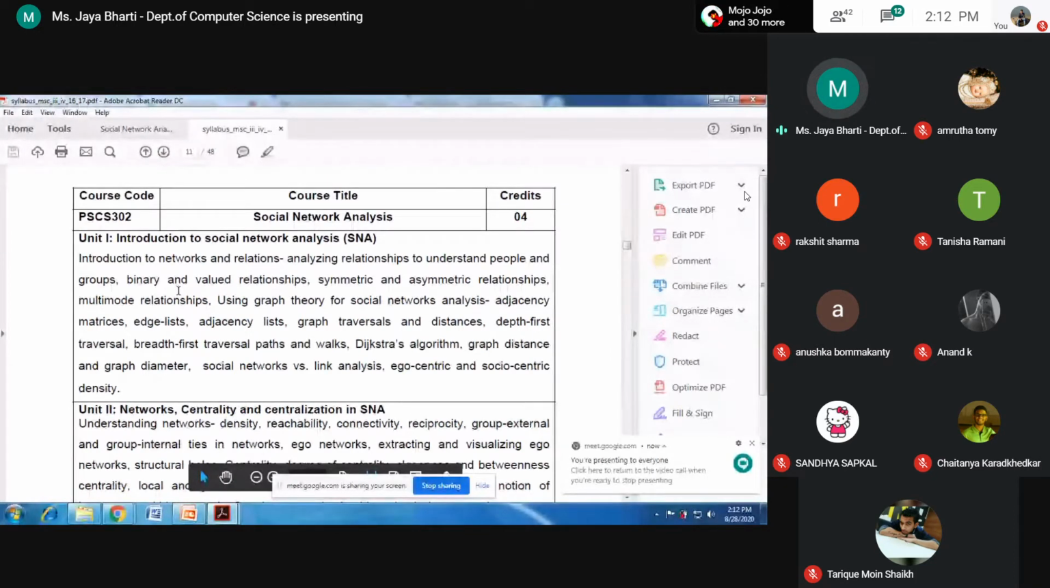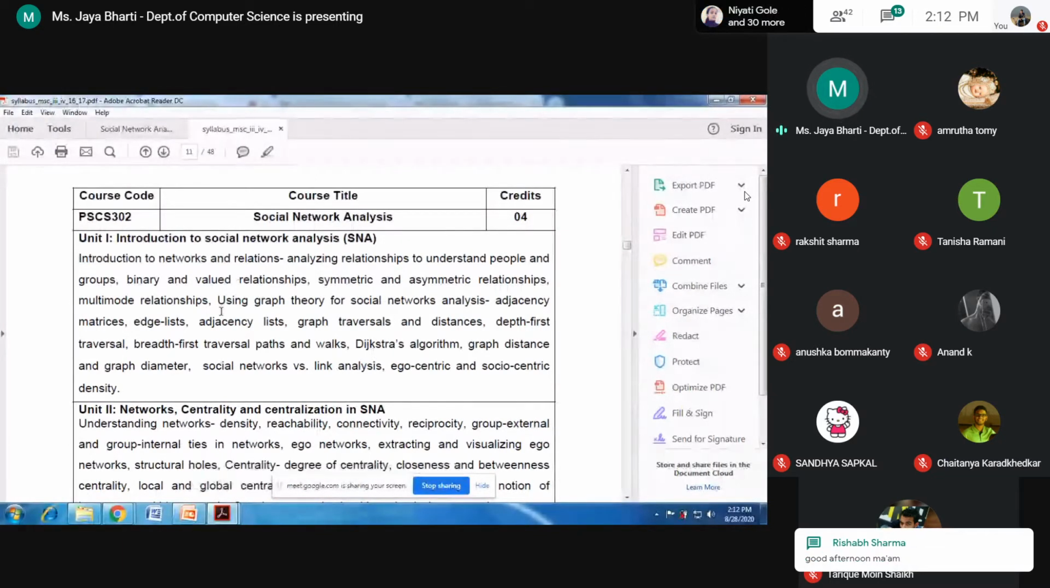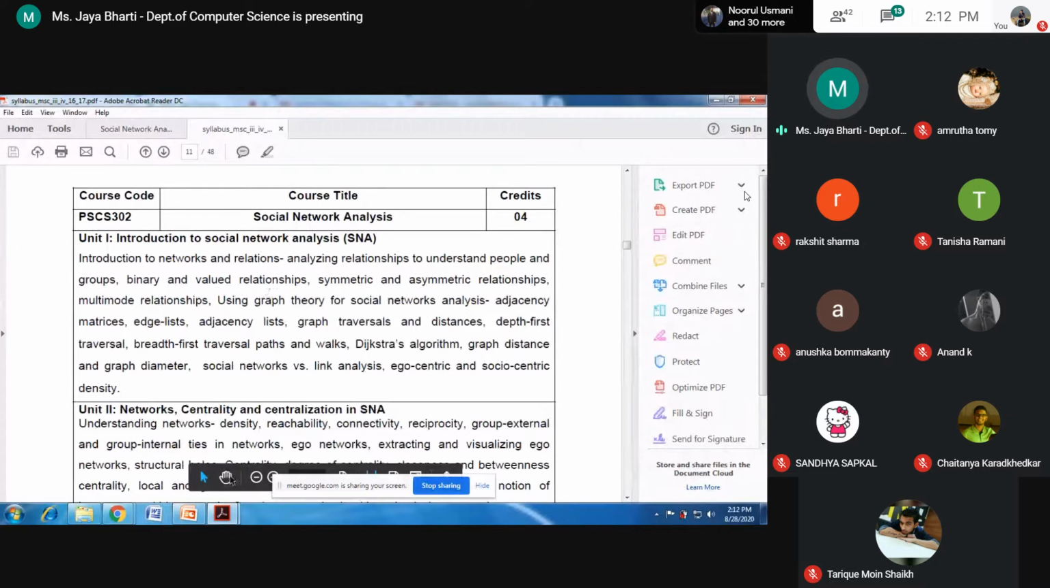You can see there are many familiar things such as graph theory, adjacency list representation, depth first search, breadth first search. These all topics we have studied in algorithms. The whole first unit we have all studied in algorithms, so there is nothing new. And from the second unit we will go deeper.